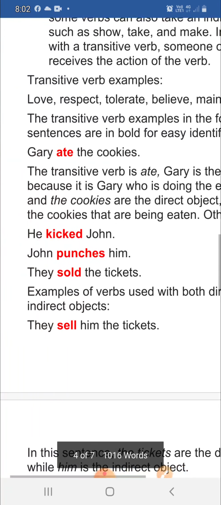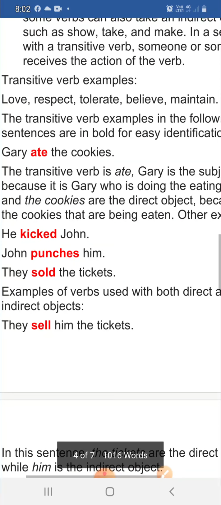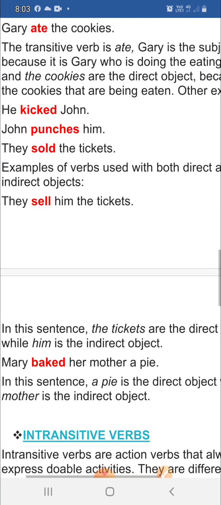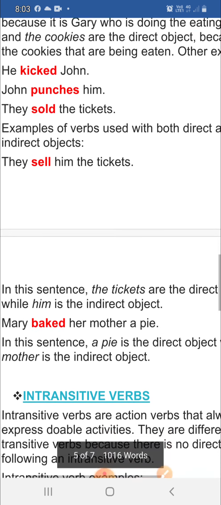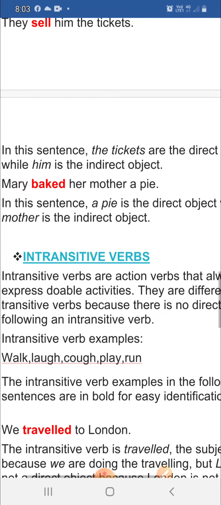Now, examples of verbs used with both direct and indirect objects are given below. Let us see the examples. They sell him the tickets. Now here selling is the activity performed, so sell is the verb. They is the subject and tickets are the objects. In this sentence, the tickets are the direct object while him is the indirect object.